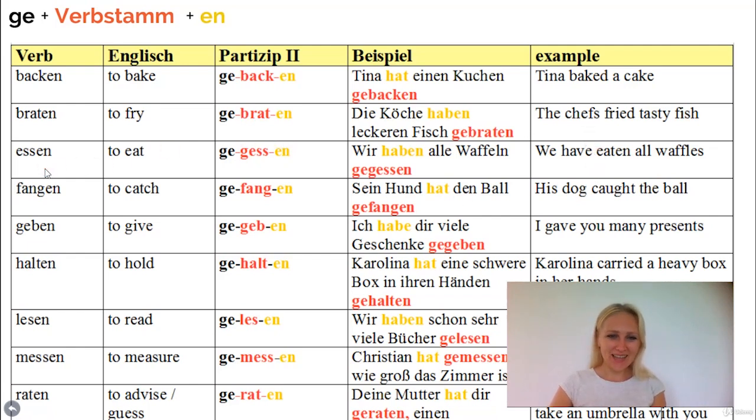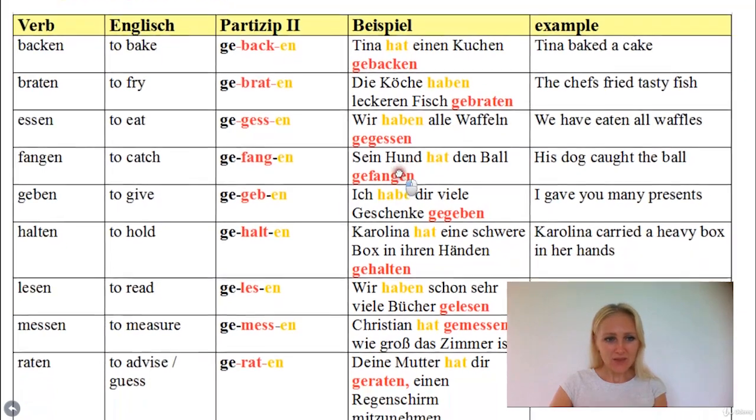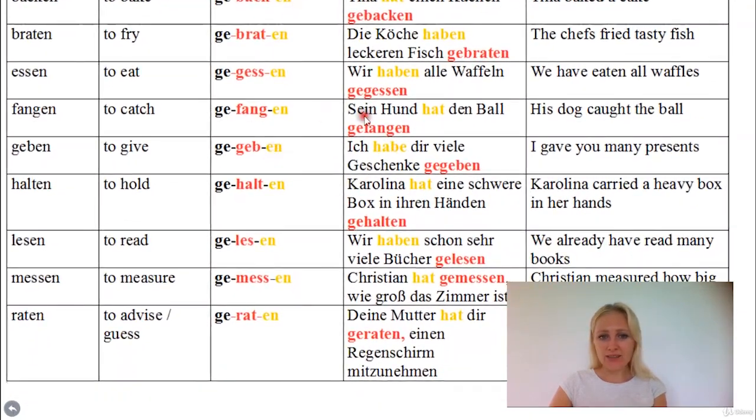So the next one is essen. It becomes gegessen. Wir haben alle Waffeln gegessen. Fangen means to catch. Gefangen, sein Hund hat den Ball gefangen. Geben means to give. Ich habe dir viele Geschenke gegeben. Geben is a dative verb. To whomever you give something needs to be put in the dative case. Halten, it's an accusative verb. Carolina hat eine schwere Box in ihren Händen gehalten. Okay, gehalten. Halten also can mean stop and hold.